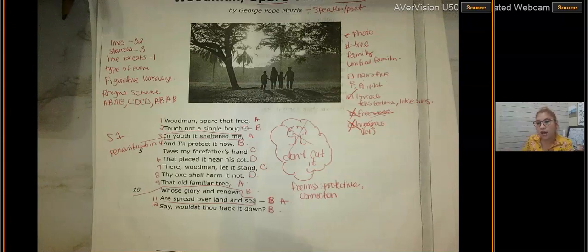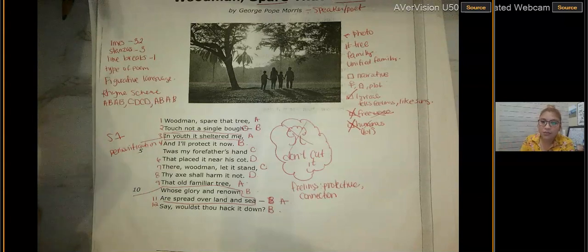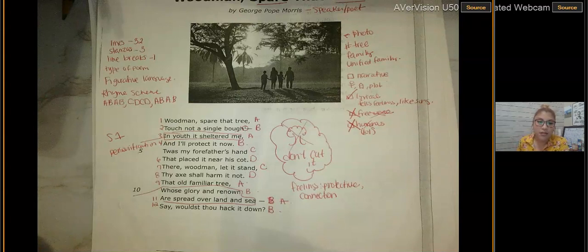Remember, poetry is all about figurative language, the message that the speaker is trying to give you. So we know that the message that the speaker wanted to give us was to save the tree. Why? Because he had so many memories, and he just wanted to get the point across. Now, I also want you to go down to line 11, and it says, are spread over land and sea. 10 and 11, sorry.